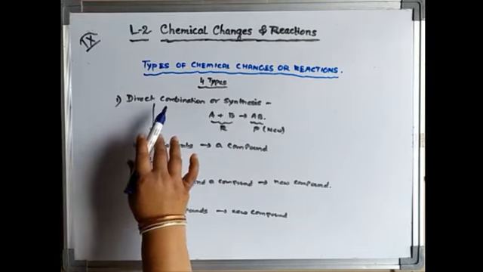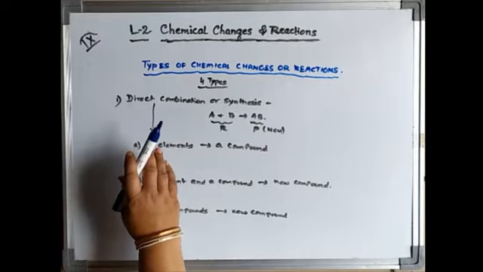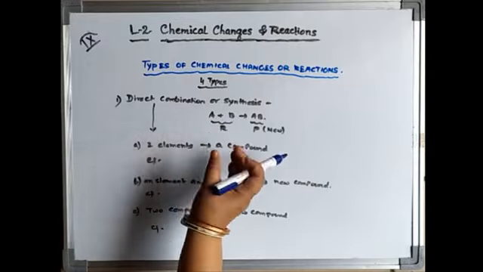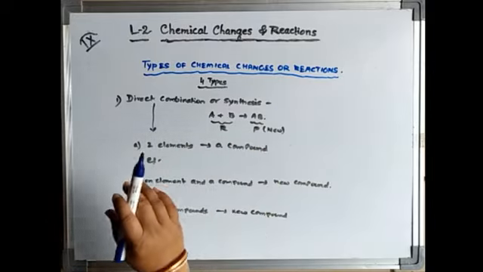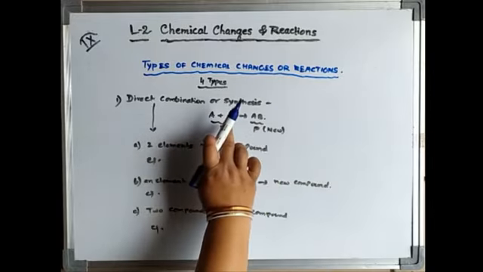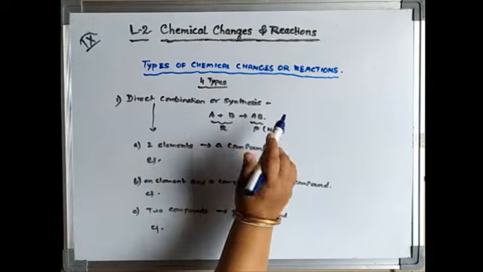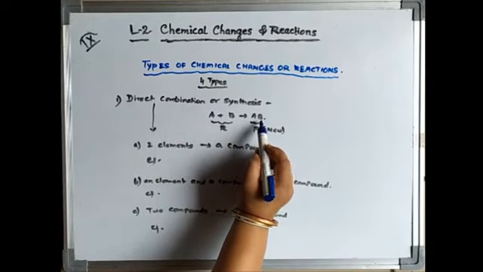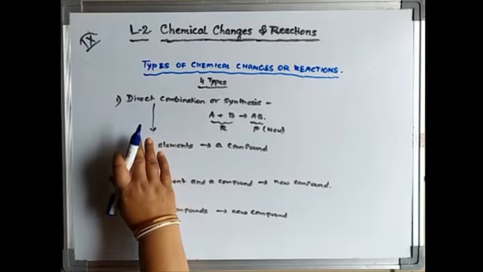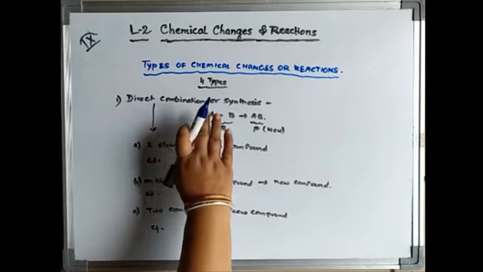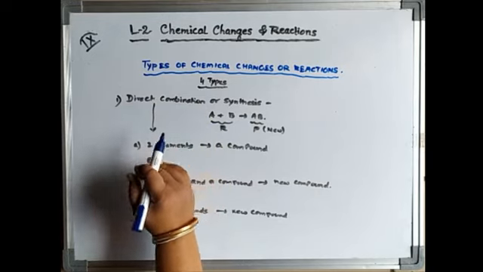Now what is this direct combination? Direct combination means more than one reactant will react with each other and give the new product. Like A and B are the two reactants, they will react and give the new product, that is AB. Now let us see an example. Before giving an example of this, let us see this direct combination can take place in various ways.